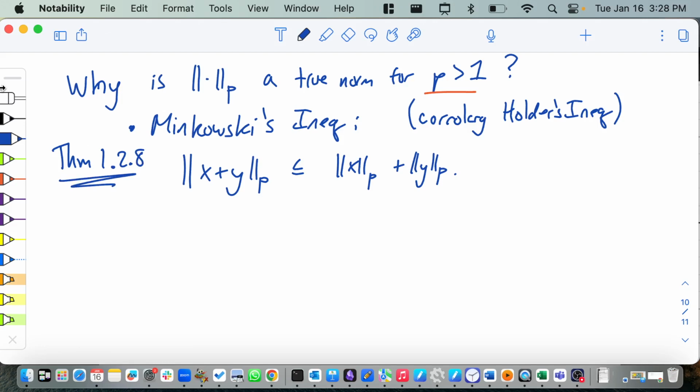Okay. So I've told you what vector spaces are, I've told you what norms are, and now we're going to use the norm to start to do things. But this is a good place to stop if there's any questions or comments about any of this stuff so far.